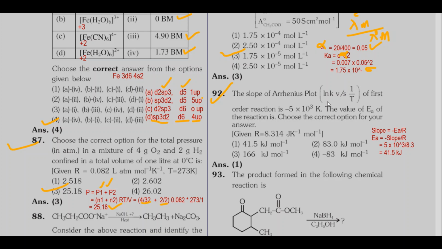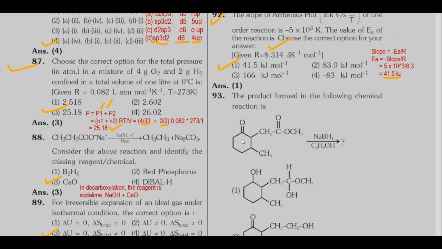We know that for this graph, the slope is given by minus Ea by R. Rearranging this, you get activation energy Ea equal to minus slope by R. Minus of slope is minus of minus 5 into 10 raised to 3, so 5 into 10 raised to 3 divided by R. The R value is given in the question as 8.314. So the answer will be 41.5. Option 1 is correct.